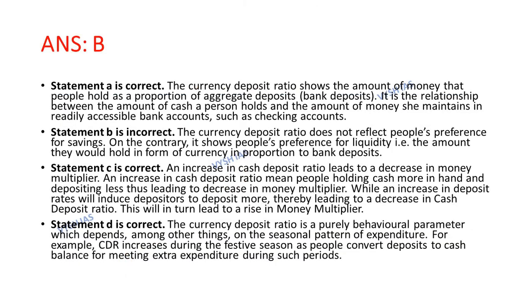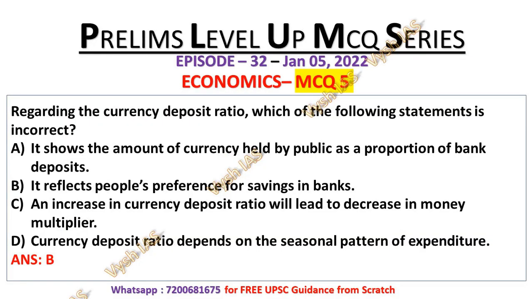Now, statement number B is incorrect because the currency deposit ratio does not reflect people's preference for saving. On the contrary, it shows people preference for liquidity, that is the amount that they would hold in the form of currency in proportion to bank deposit. That's why the statement number B is incorrect.